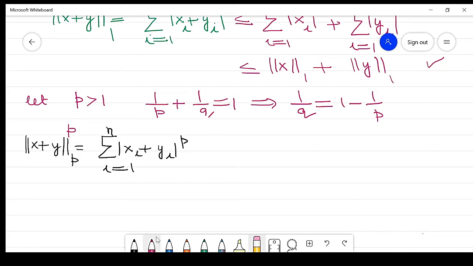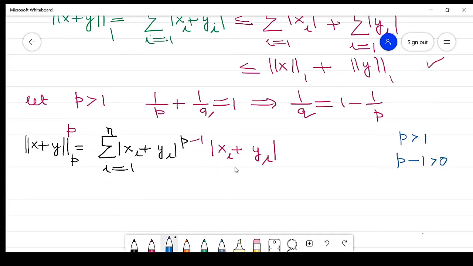Now this term can be written as |xi plus yi| raised to power p minus 1 into |xi plus yi| raised to power 1. Because the base is the same, the powers add, so we get the total power p, right? And this p minus 1 is positive because p is greater than 1.